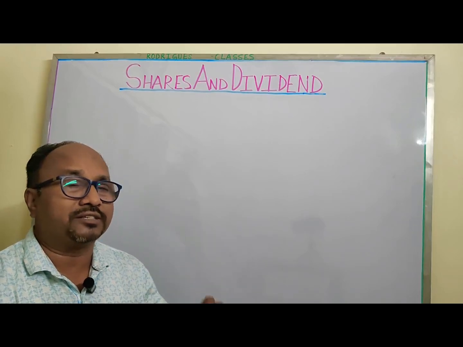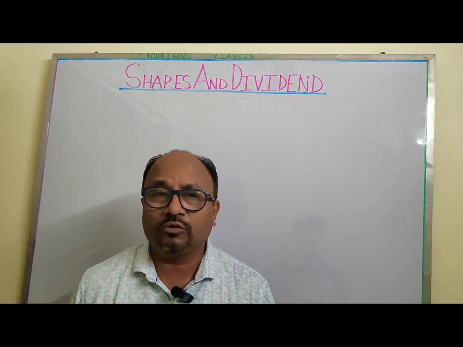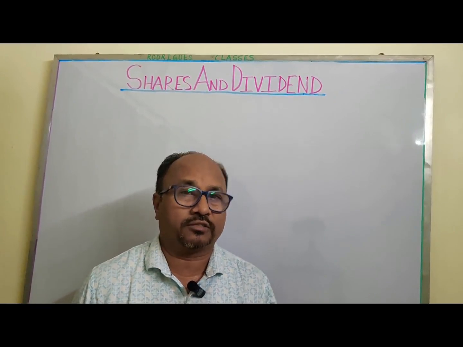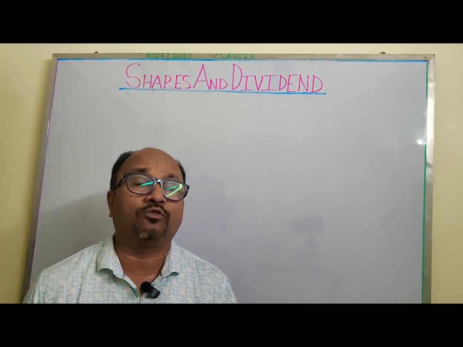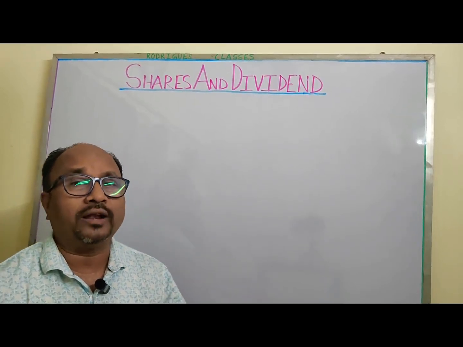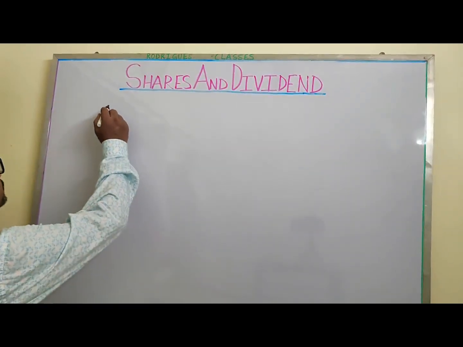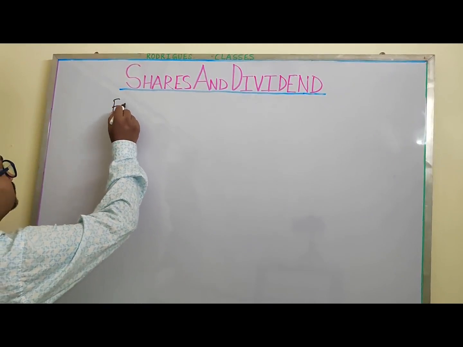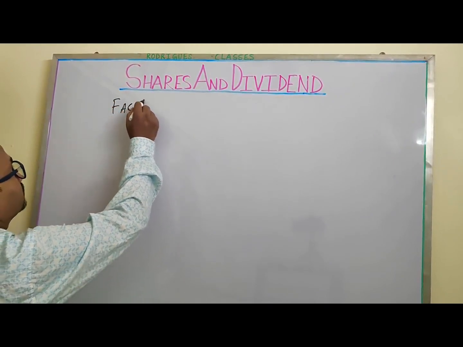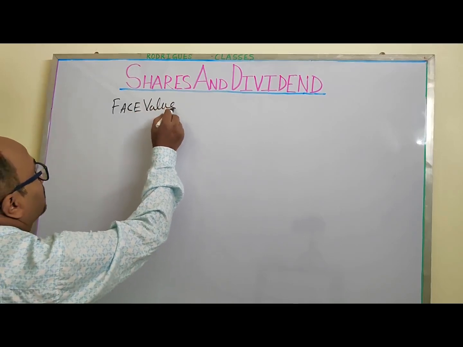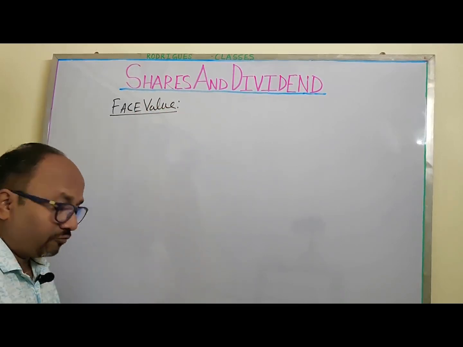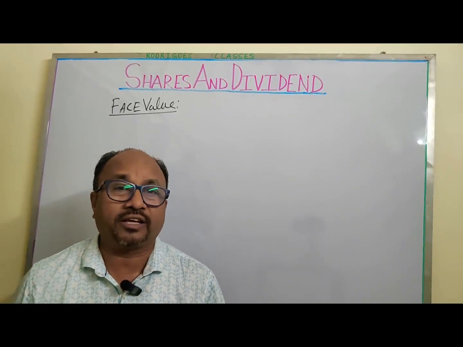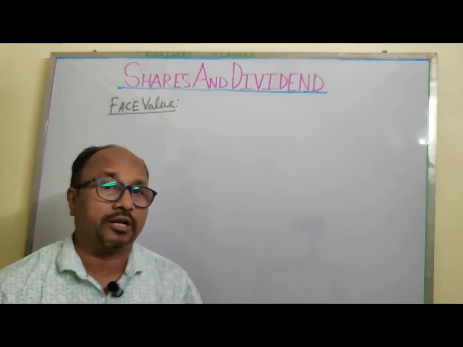Now, the first basic thing about shares we should know is the price of the shares. The price of a share is known in two ways. One is the face value. Face value of the share is decided by the company.